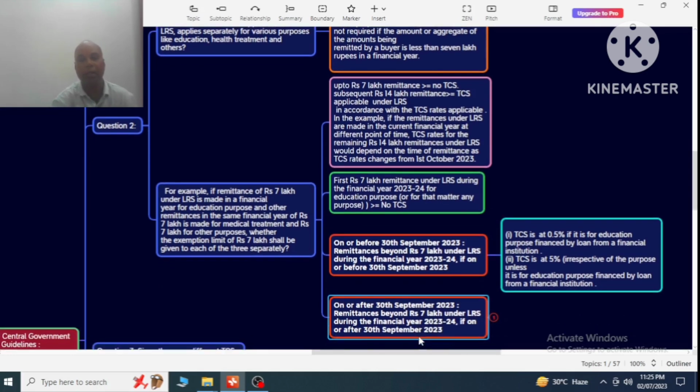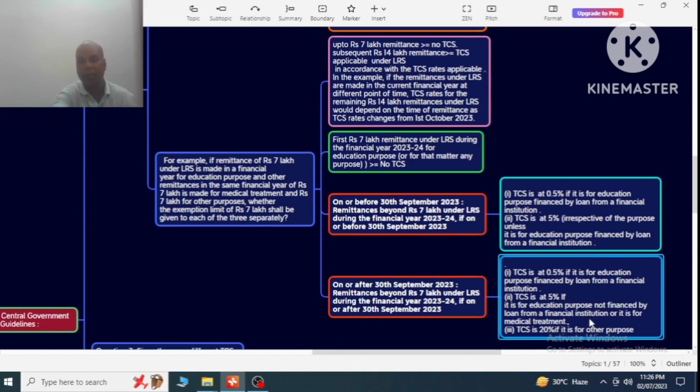If the remittances are on or after 1st October 2023, then for remittances beyond 7 lakh under the LRS during the financial year 2023-24, the TCS provision is this: number 1, TCS is at the rate of 0.50% if it is for education purpose financed by a loan from a financial institution.